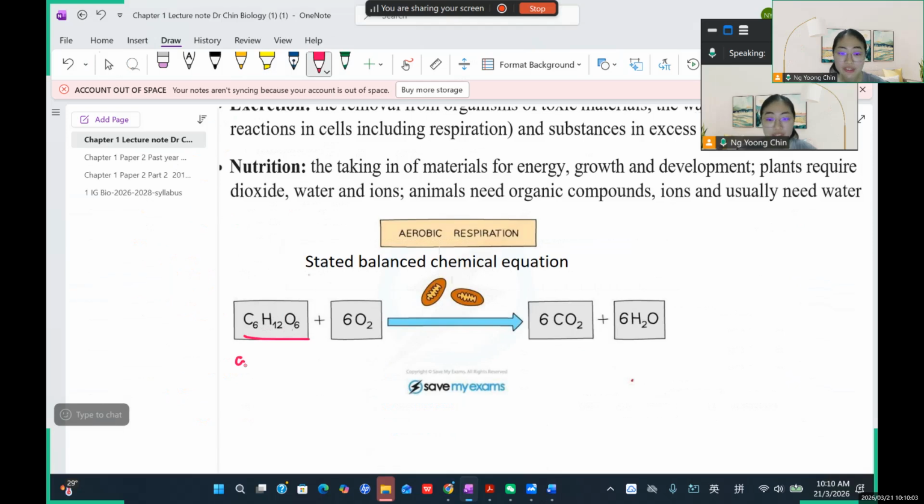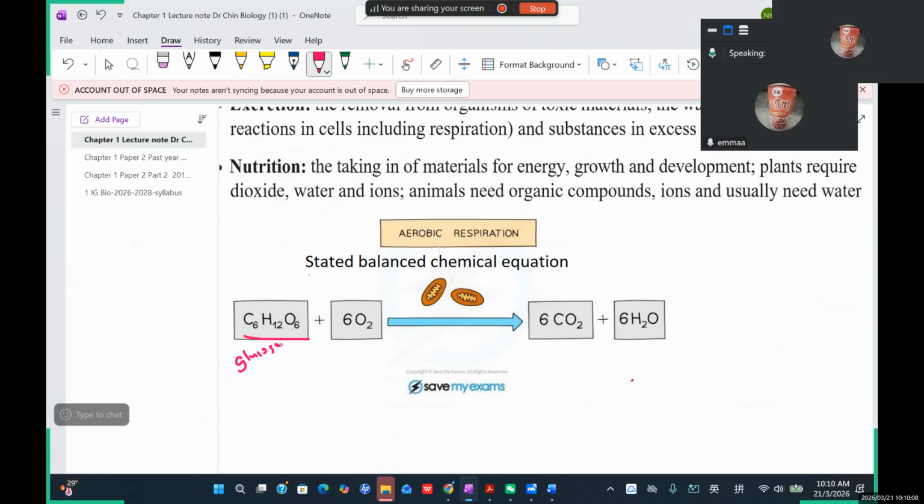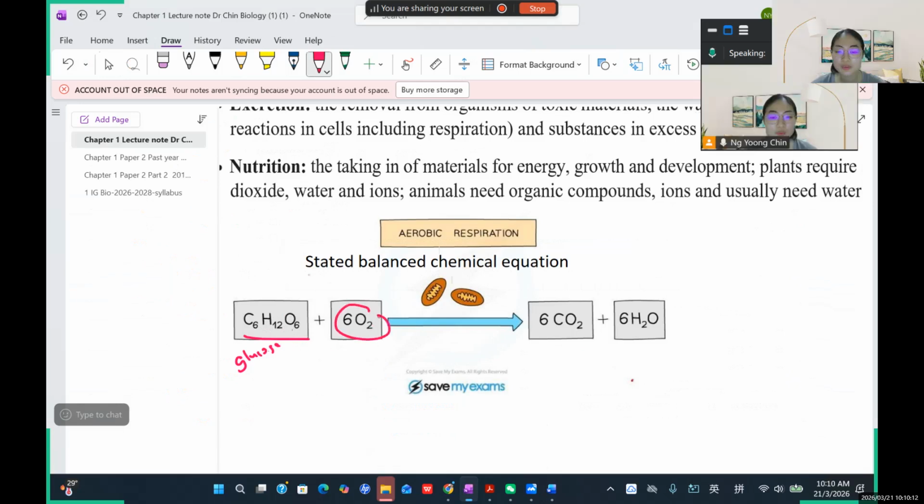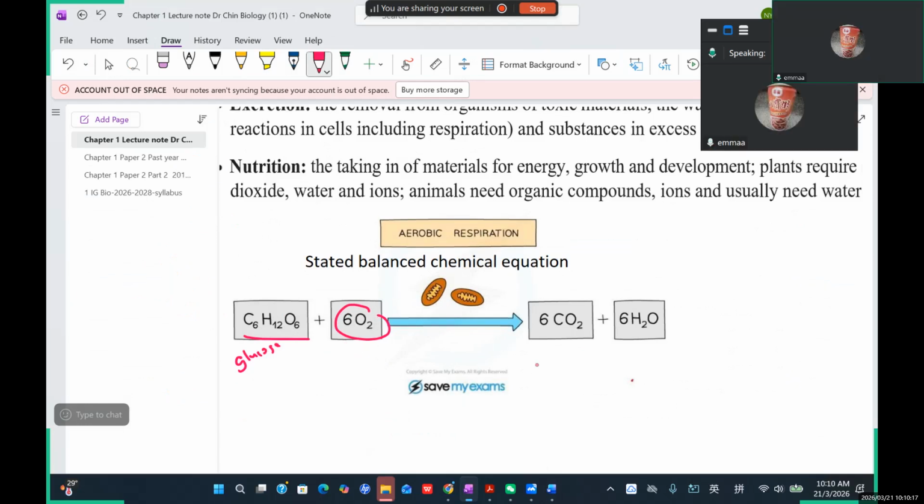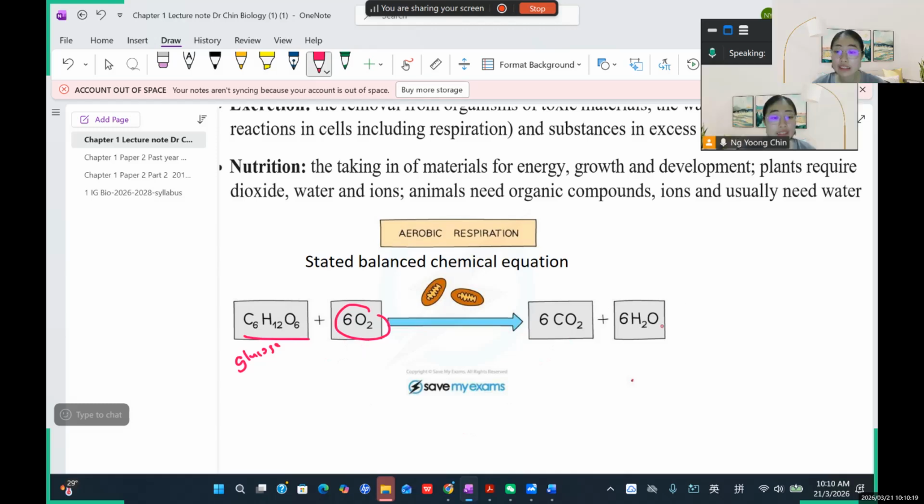Emma, do you learn chemistry? Haven't started? Oh, you started learning chemistry already? Okay. Then what does O2 mean? Oxygen. Yes, CO2 is carbon dioxide, right? And H2O is water. So this is what you need to write for the chemical equation for aerobic respiration. And please remember to balance the chemical equation. You just need to put 6 in front, and then you can make it balanced.